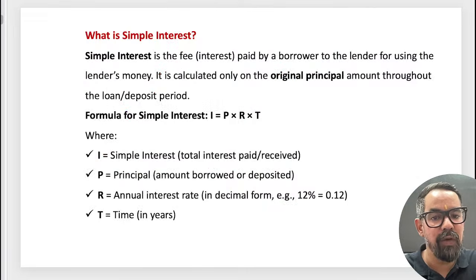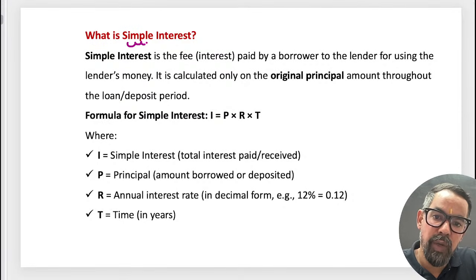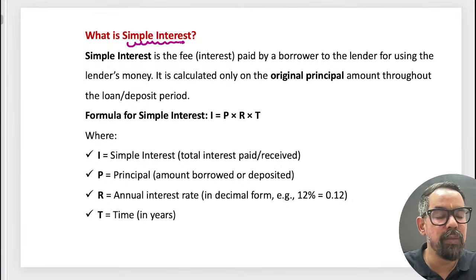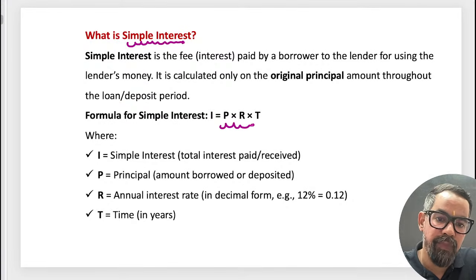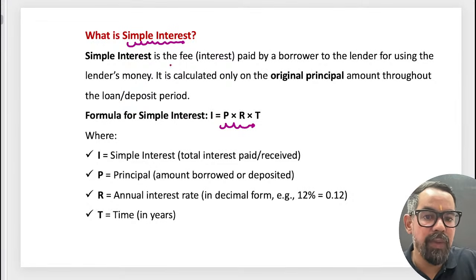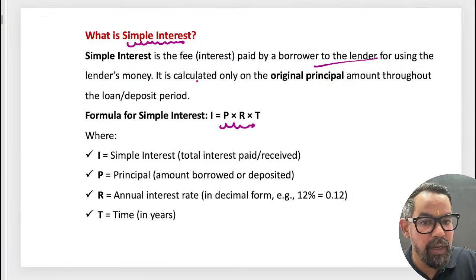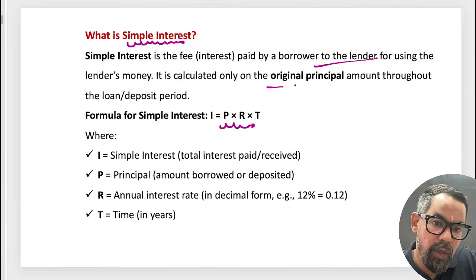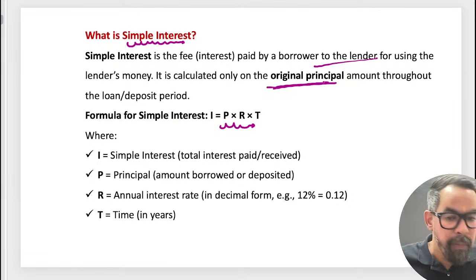So first of all, when it comes to simple interest, I hope everyone knows about this. It is very simple. We have to follow the formula P into R into T. Simple interest is the fee or interest paid by the borrower to lenders for using the lender's money, calculated only on the original principal amount throughout the loan period.